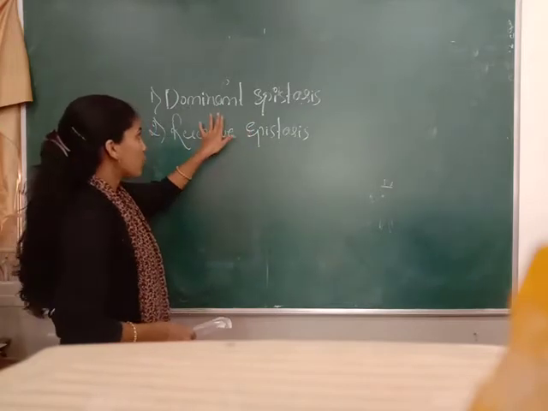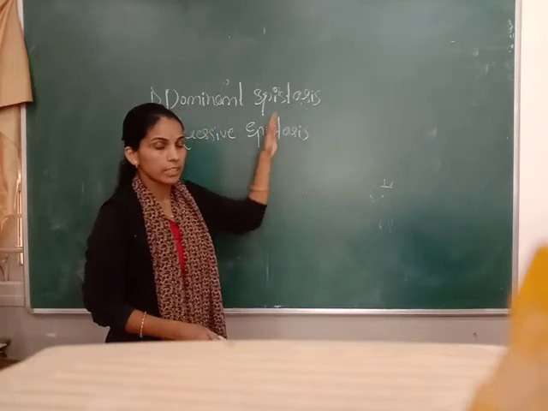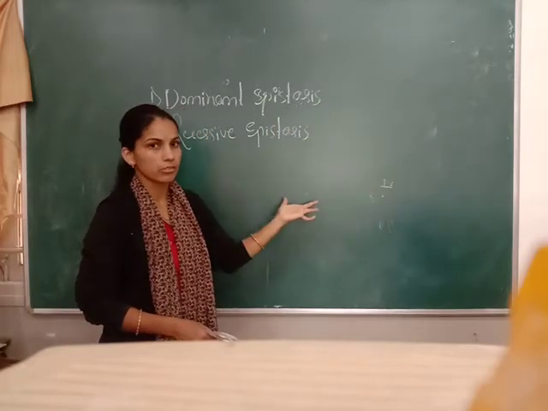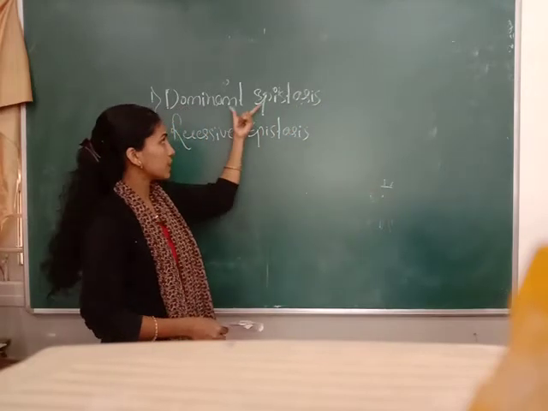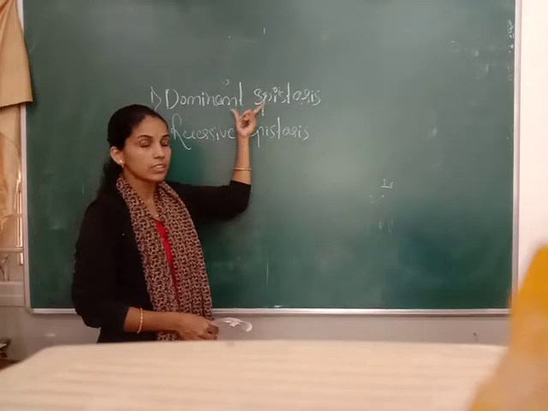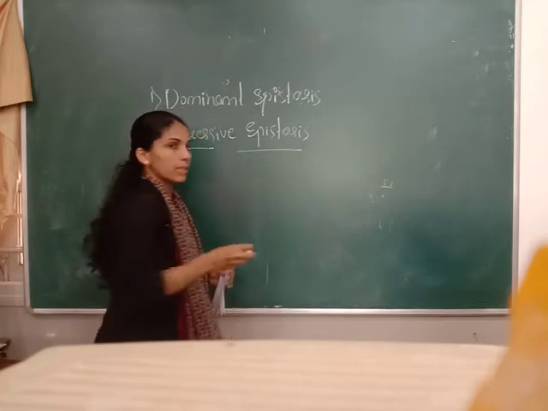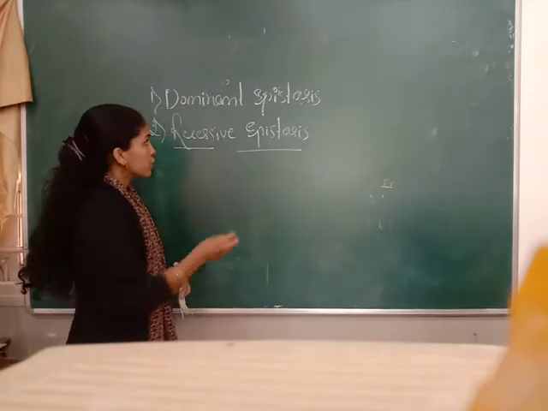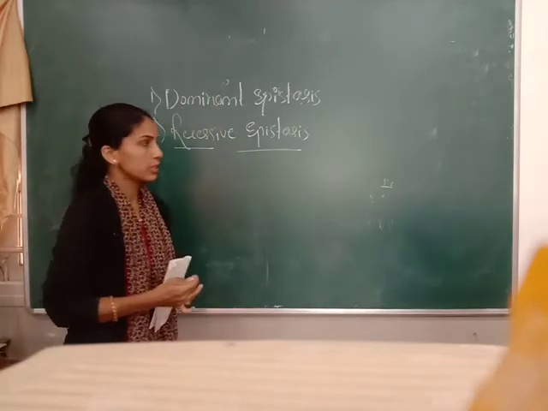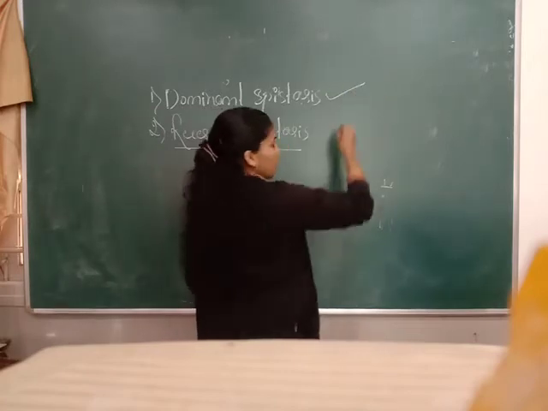Dominant epistasis means the dominant gene suppresses the recessive character and expresses its own character, so the dominant gene plays the important role. In recessive epistasis, the recessive gene plays the important role. First we study the dominant epistasis.